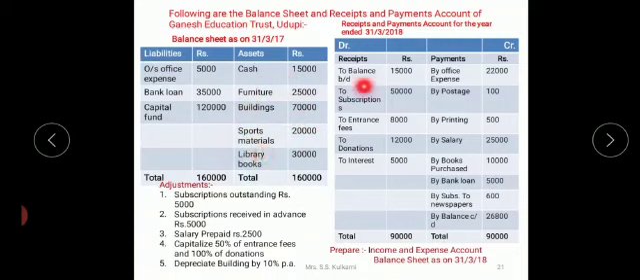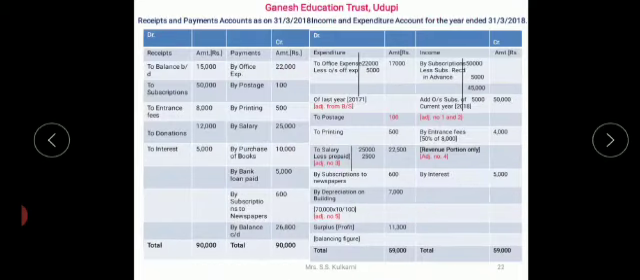Now we'll take the revenue items from the receipts and payments account to prepare the income and expenditure account. The opening balance is related to the previous year, so it is not going to come. The rest of the receipts, that is subscriptions, entrance fees and all, are to be taken to the credit side of the income and expenditure account.